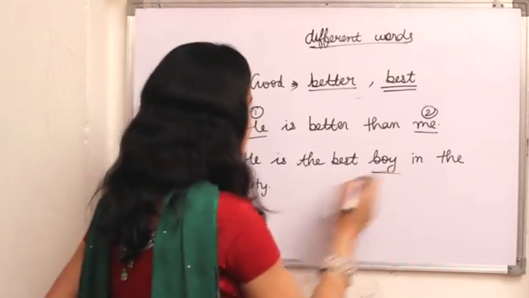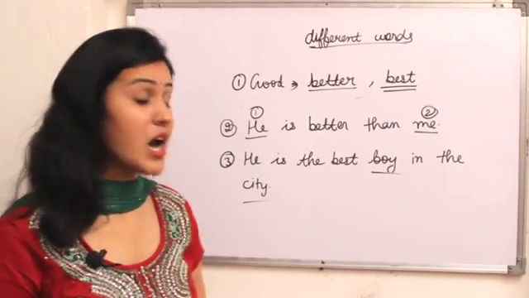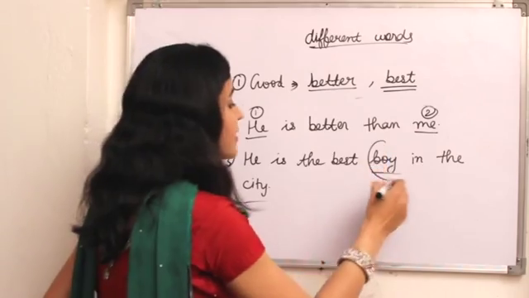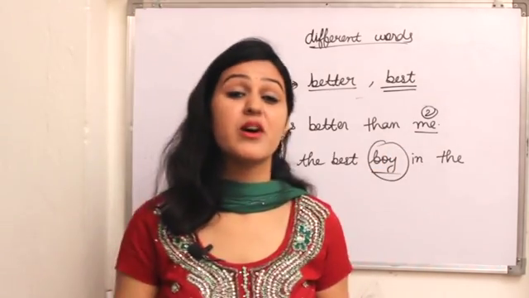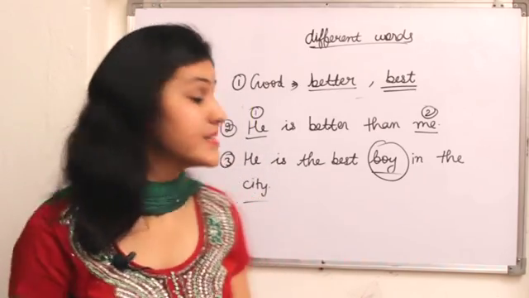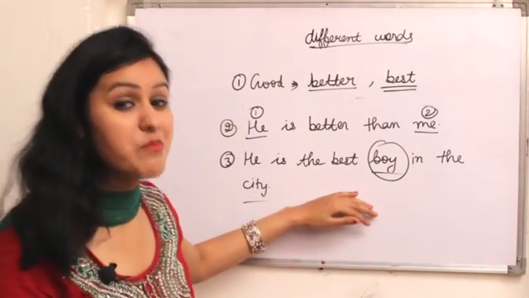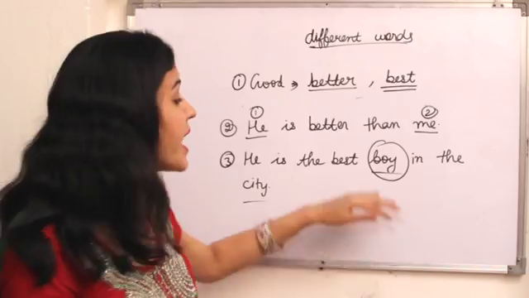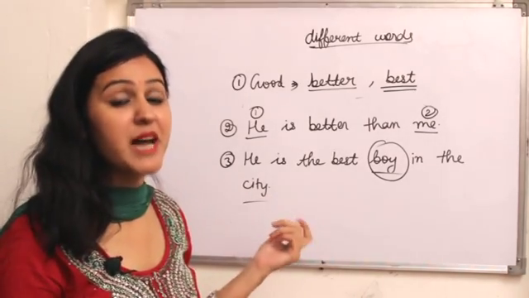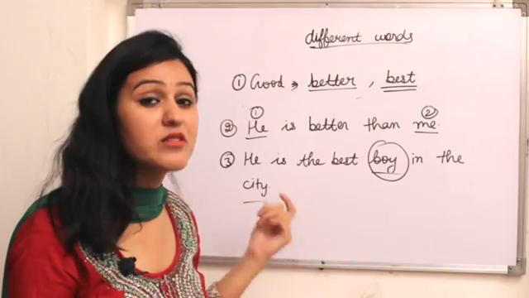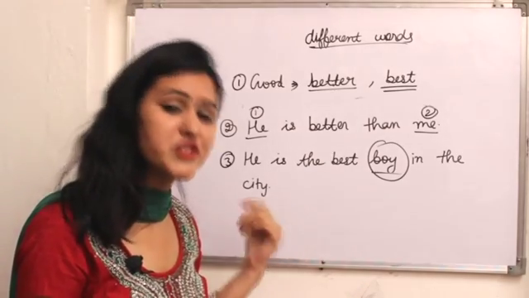So very first I utilize here a noun, boy. So what is the quality of that boy? The quality of that boy is that he is the best boy. In where? In the city. So I added here a location, that he belongs to a city.